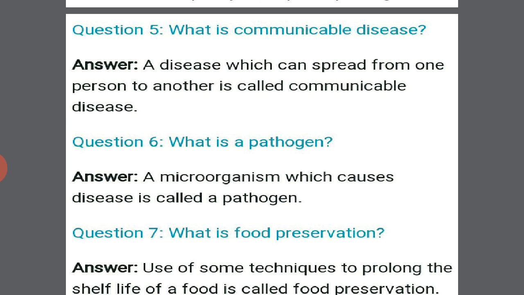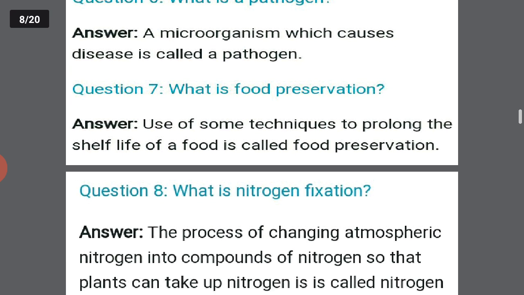What is a pathogen? A microorganism which causes disease is called a pathogen. Okay, a type of microorganism which results in a disease is called a pathogen. What is food preservation? Use of some techniques to prevent the food from spoilage, or to prolong the shelf life of food, is called food preservation. Okay, preserve the food, protect the food from spoilage.